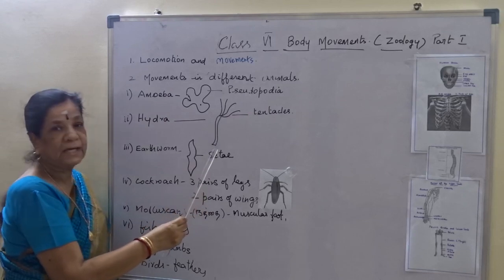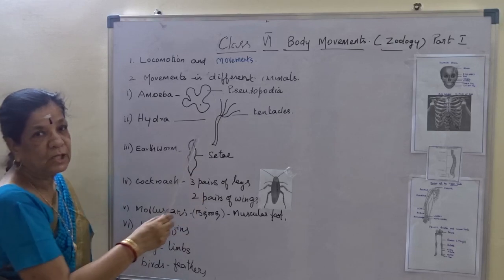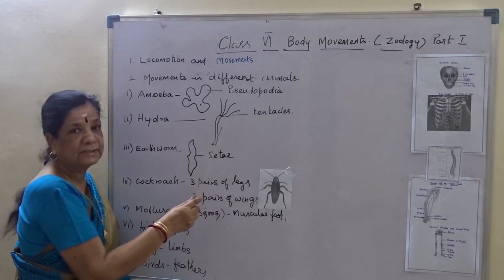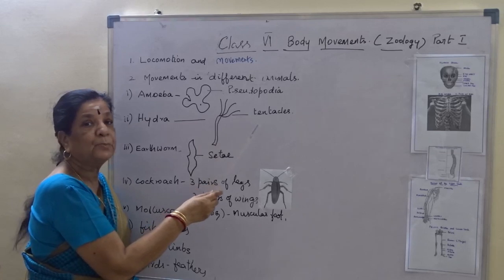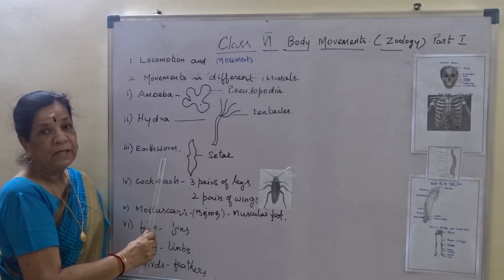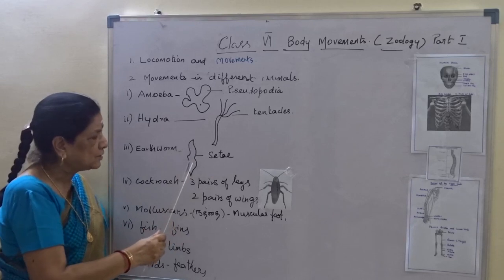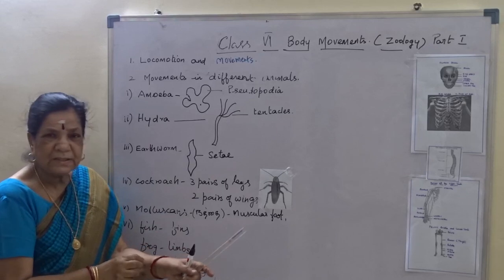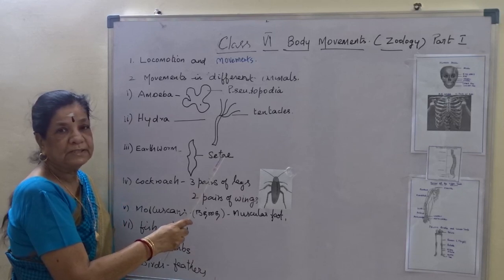Second one is hydra. This is the structure of hydra, where the locomotory organ, the movement part, is called tentacles. With the help of tentacles, it moves, and it is also helpful in capturing prey, the food. Third one is earthworm, where it moves with the help of body setae. This is the structure of setae, which has a bristle-like structure, like small hairs. The bristle-like structure is called body setae.